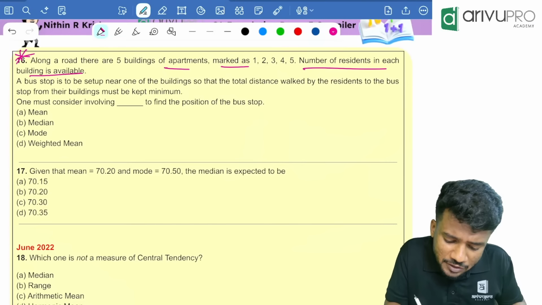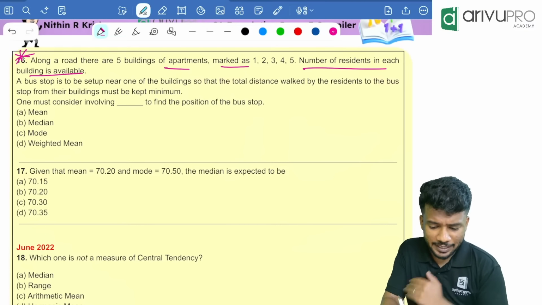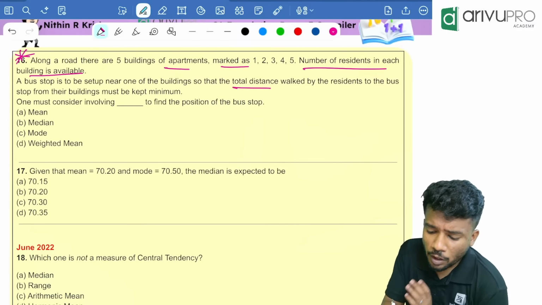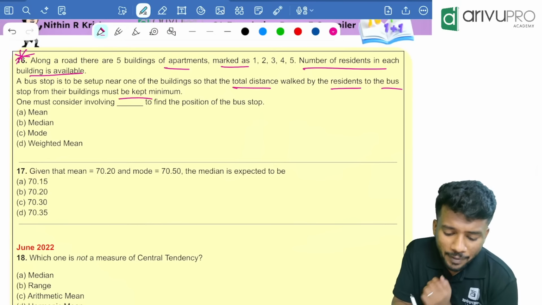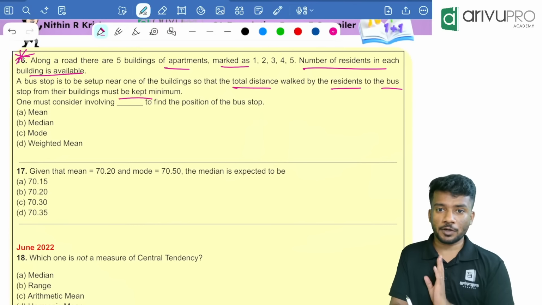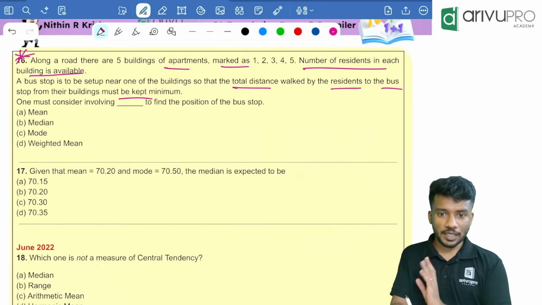A bus stop is to be set up near one of the buildings so that the total distance walked by the residents to the bus stop from their buildings must be kept minimum. Okay, that means it should be in the middle. One must consider involving dash to find the position. What is a positional average? The positional average is called the median. Option B is your answer.